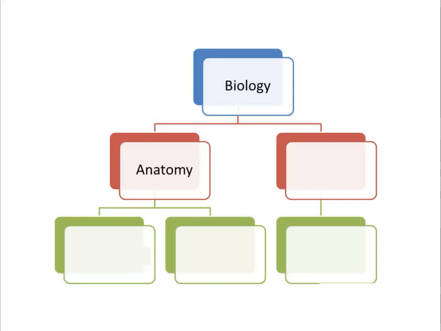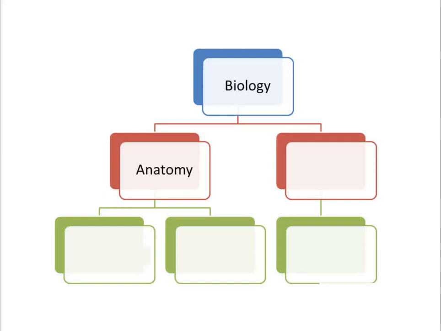Anatomy is the science which deals with the size, shape, structure and location of an organ or a part. Say for example, if I consider a plant, then the shape of the plant leaf, the size of the plant leaf, and the location, all these details you can consider as anatomy. That is what you call plant anatomy.